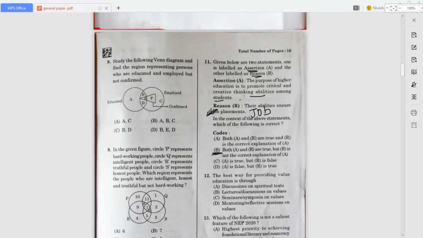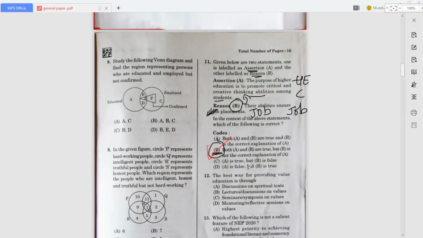So here this R is not the correct explanation for A, because here it is talking about something like a job, whereas here it is about higher education and also creative thinking, right? So that's why B is the answer for this question. Both A and R are true, but R is not the correct explanation of A. Okay, now move on to the next question.